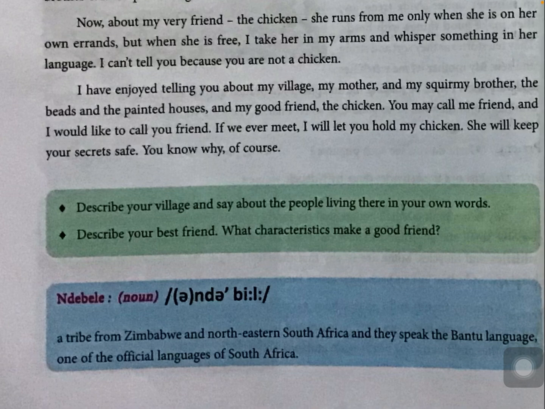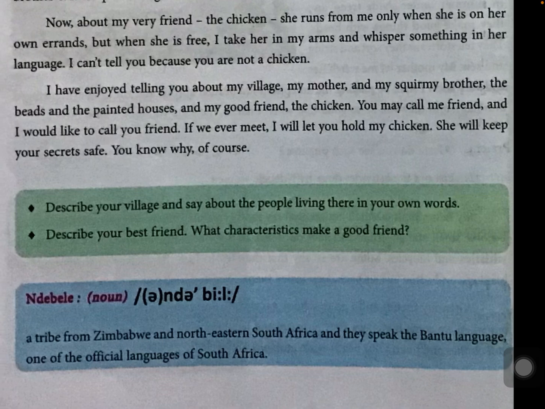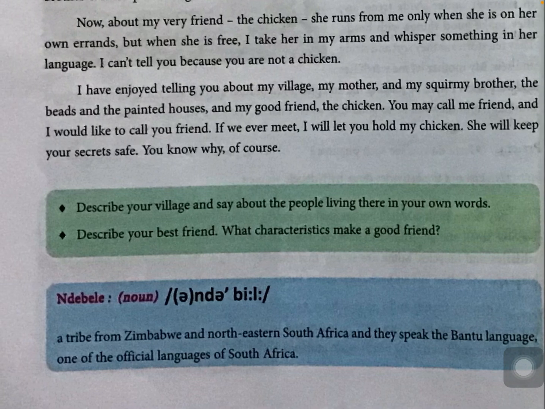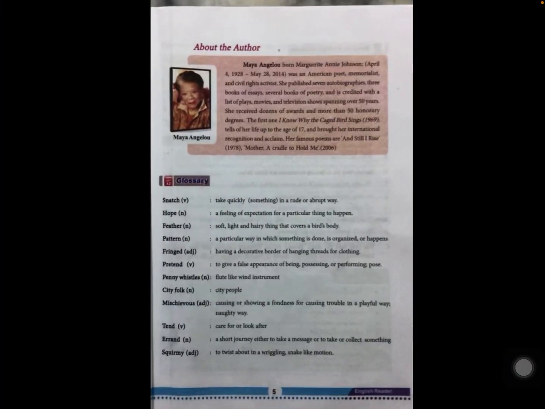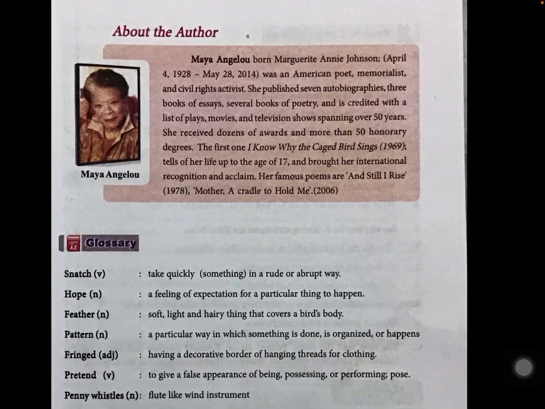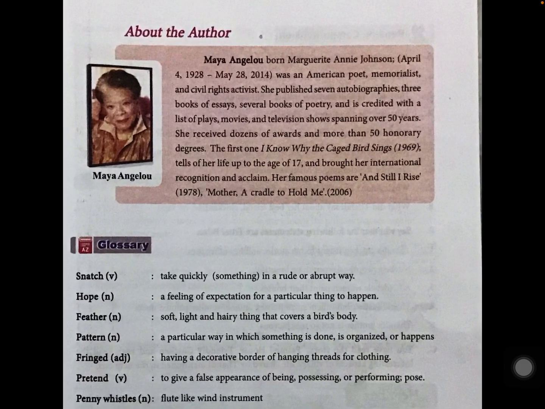At the starting of the lesson, children, I have read the meaning of the word debate. And I have also told you at the end of the lesson they have given the meaning. Debate. Here they have given the meaning, children. What did I read at the starting of the lesson? You can go through. And they have given about the author. So author is Maya Angelou. Maya Angelou born Margaret Annie Johnson, April 4, 1928, May 28, 2014. Here they have given date of birth and date of death also, children.